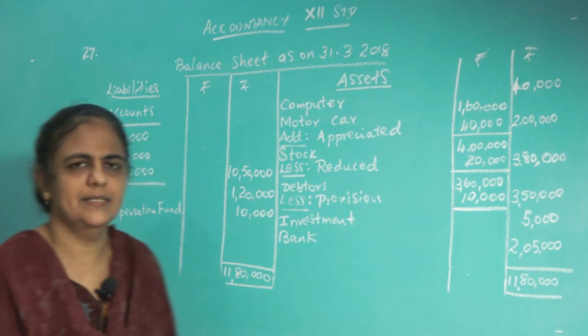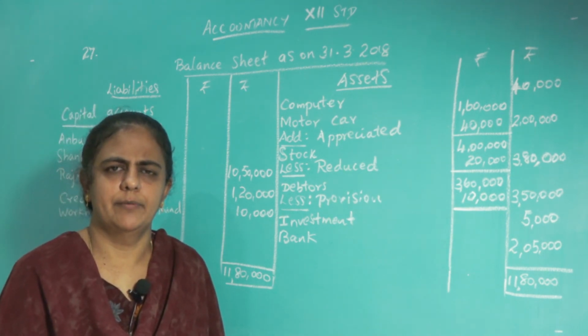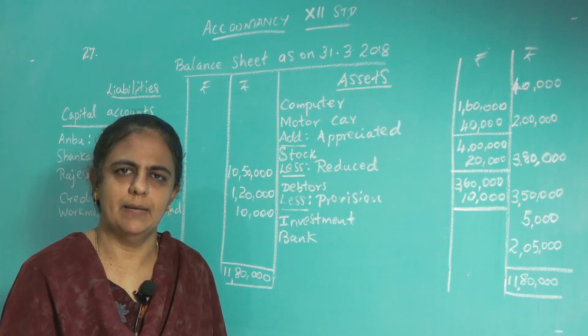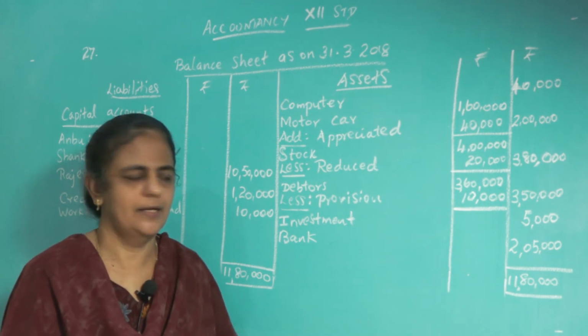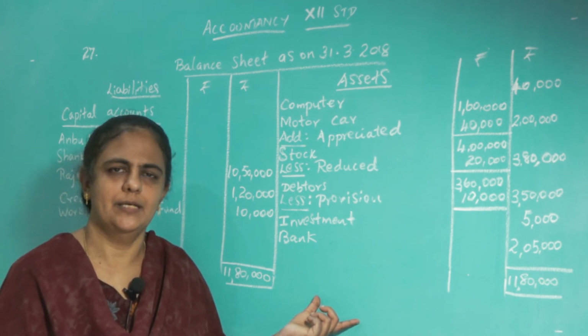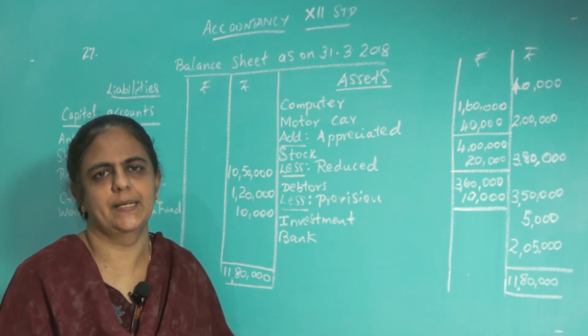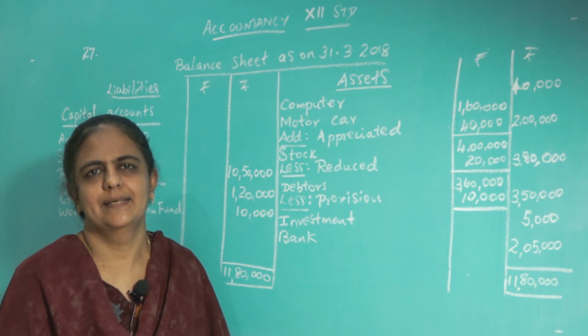Hope you understood, children. You have to prepare the revaluation account, capital account, bank account, then finally you have to come to prepare the balance sheet after the admission of the new partner. Hope you understood, children. Thank you.